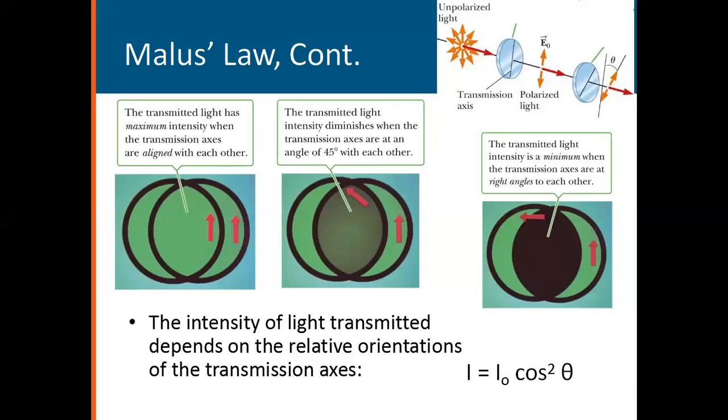The physical interpretation of Malus law: the transmitted light has maximum intensity when the transmission axes are aligned with each other, like this. And the transmitted light intensity diminishes when the transmission axes are at an angle, say 45 degrees with each other. The intensity of light transmitted depends on the relative orientation of the transmission axes. So the unpolarized light, after transmission, is polarized. So I equals I naught cos squared theta. This is the Malus law.